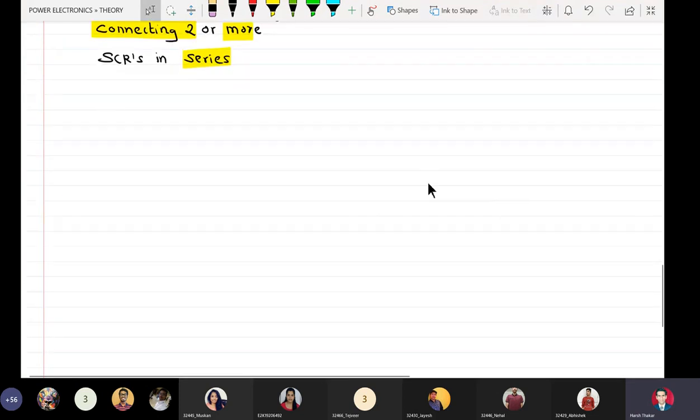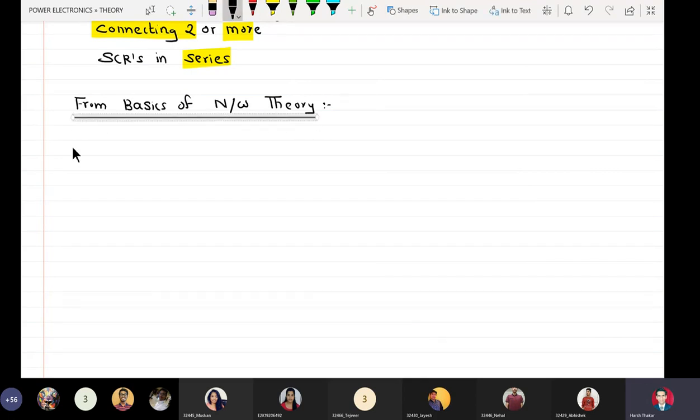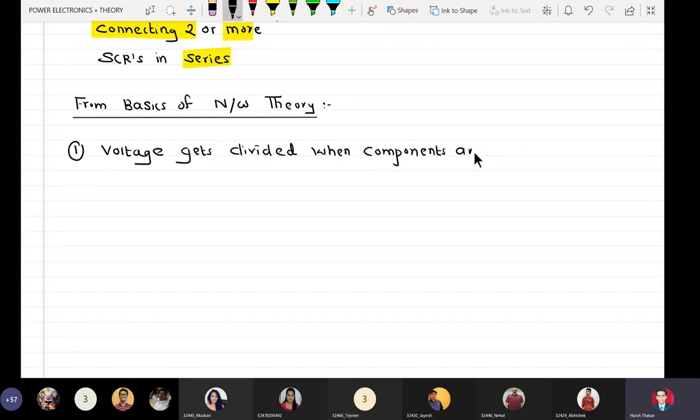Now if you go back to the basics of network theory, we know one thing: first, voltage gets divided when components are connected in series.